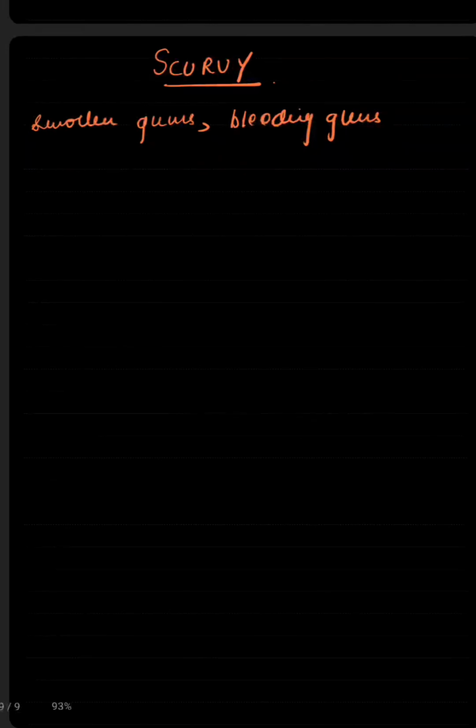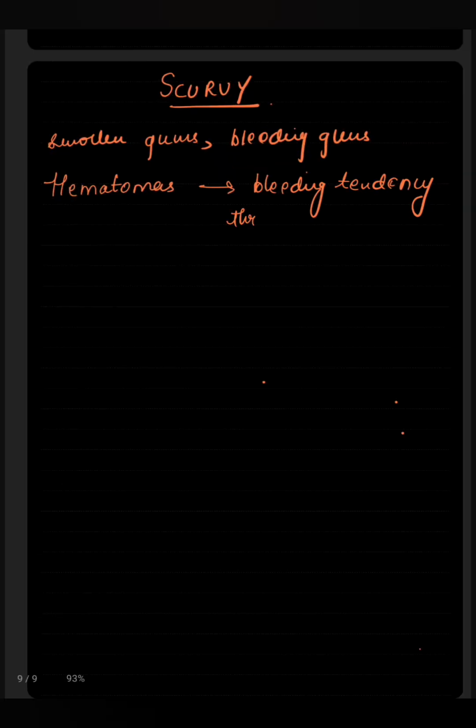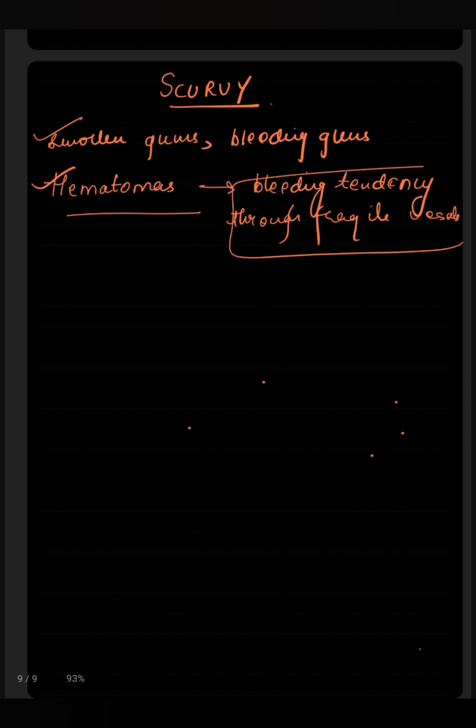And there are hematomas, that is bleeding tendency through fragile vessels. These are the symptoms of scurvy. Hematomas, ecchymosis, petechiae are the bleeding tendency through fragile vessels.